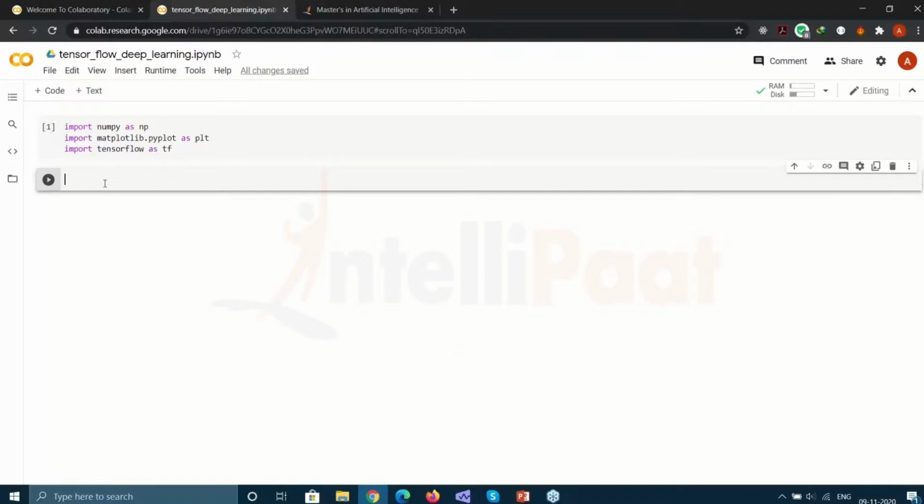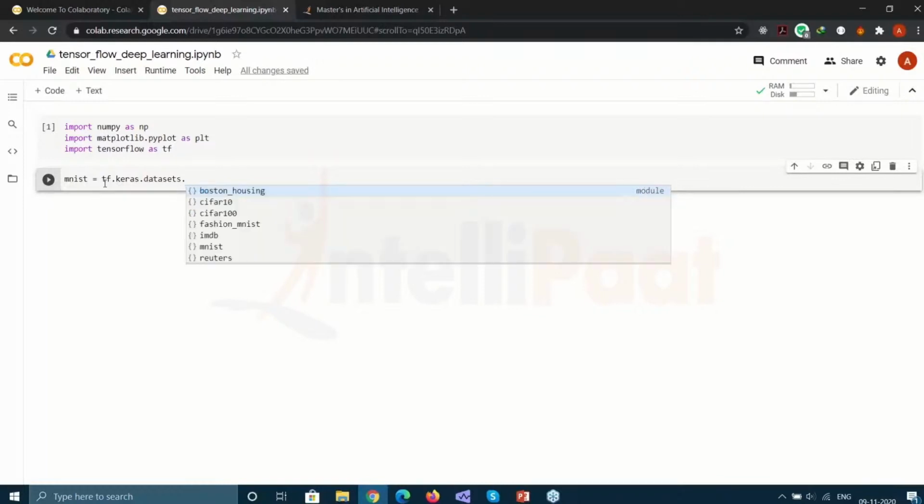Now it's time to get our data. I'll be using the MNIST handwritten digit recognition data. To do this, all I have to do is type mnist equals tf.keras.datasets.mnist. Keras is a library that comes with TensorFlow, and we have a lot of datasets here. I want to use the MNIST dataset.